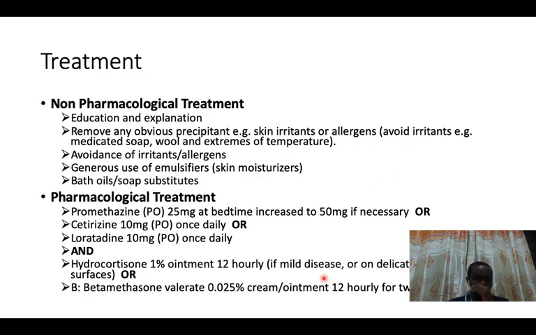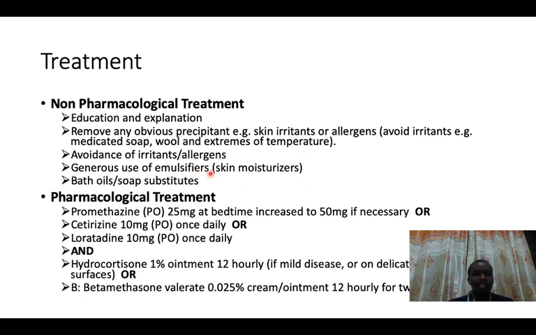So coming to the treatment, the treatment normally of this atopic dermatitis is divided into non-pharmacological and pharmacological management. If someone is having this disorder, they will need education and explanation. But if he comes into contact with different irritants, for example, he uses a lot of medicated soaps, or he lives in areas with extreme temperature, you need to advise this patient to run away from this environment. But the other issue is avoiding the irritants or allergens.